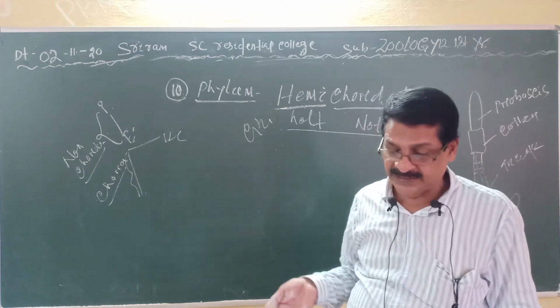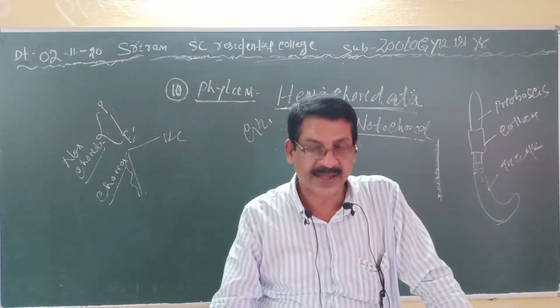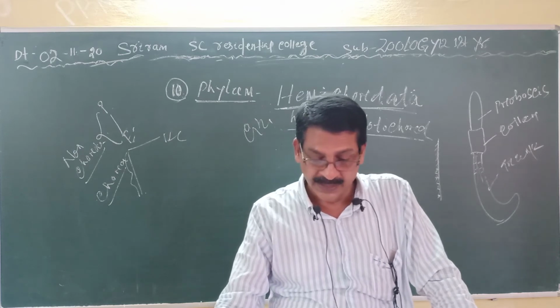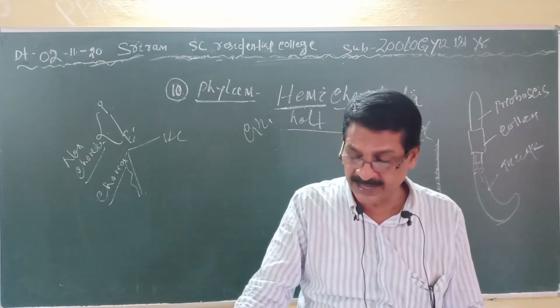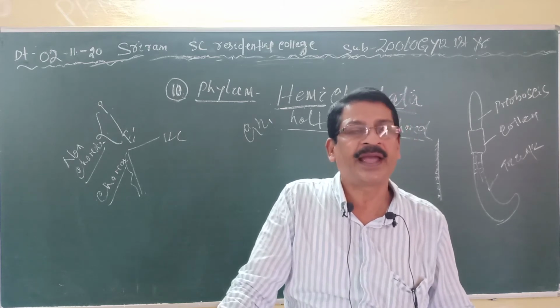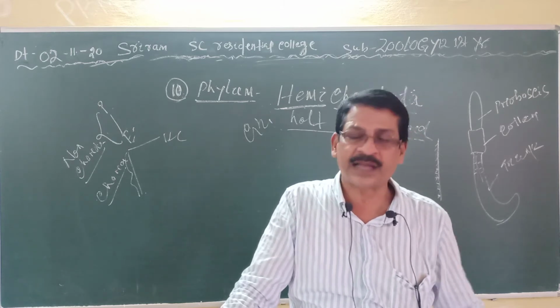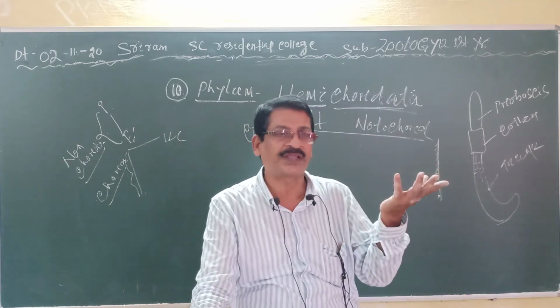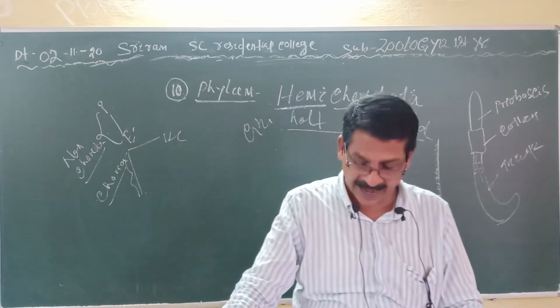Then the sexes are separate here. Fertilization is external and the development may be direct or indirect. It depends upon the yolk present within the egg. Clear?